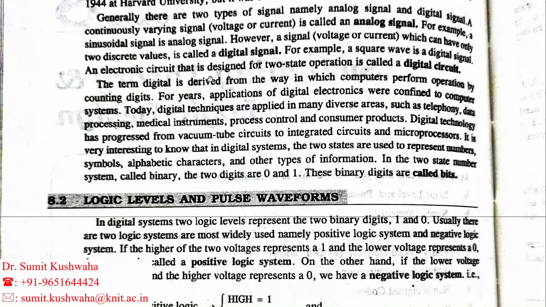An electronic circuit that is designed for two state operation is called a digital circuit. Here two state operation means one state of operation is high state and the other is low state, or we can say on state and off state. In simple way, 1 or 0: 1 represents high state and 0 represents low state, 1 represents on state and 0 represents off state. So don't confuse with this terminology.